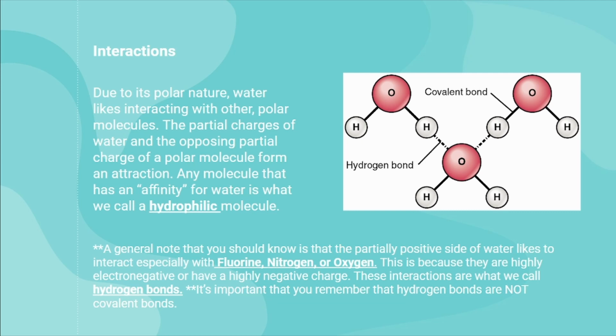A general note that you should probably know is that the partially positive side of water likes to interact especially with substances containing fluorine, nitrogen, or oxygen. This is because these elements are highly electronegative, or have a highly negative charge. These interactions between water and substances containing fluorine, nitrogen, or oxygen are what we call hydrogen bonds. Now it's important that you remember that hydrogen bonds are not the same as covalent bonds. If anything, hydrogen bonds are actually weaker than covalent bonds, but they still provide a strong attraction.